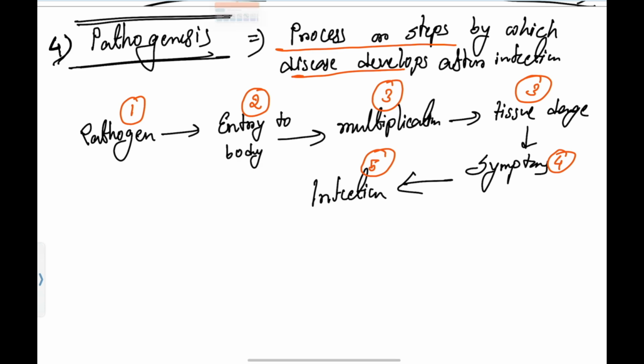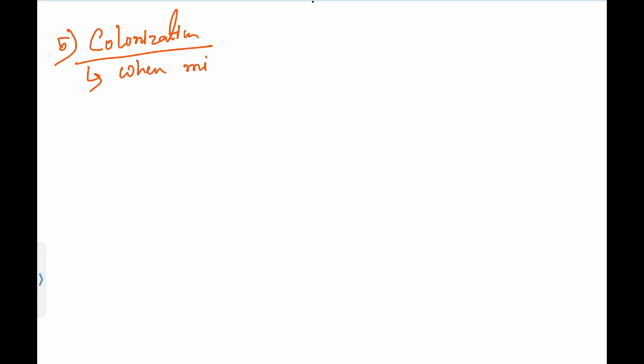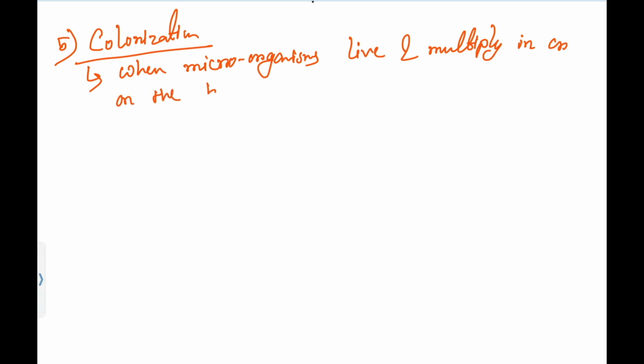Now coming to colonization. The fifth terminology is colonization. So what is colonization? Colonization means when microorganisms or pathogens live and multiply in or on the body without causing disease.